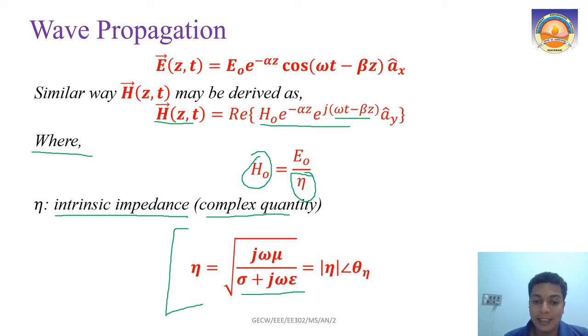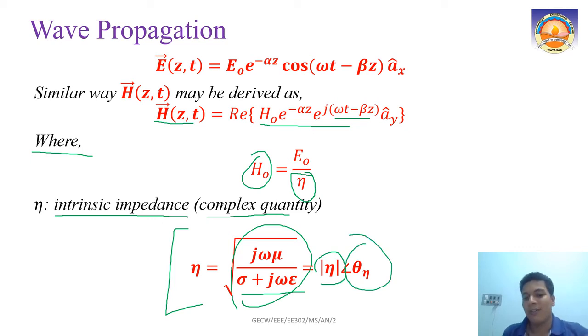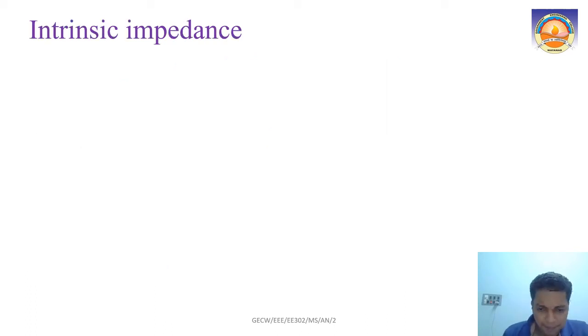So as you can see, it is a complex quantity. Complex quantity means this much only. As you have seen in the waveform, there is a decay, like a DC component which is decaying, and there is also a sinusoidal part. So that is how the complex quantity comes. We can represent eta as modulus of eta and angle theta n, or we can also write it as eta e raised to j theta n. That is another representation.